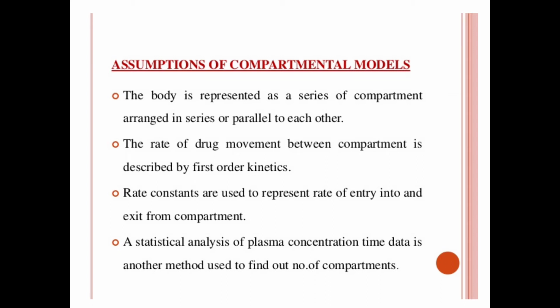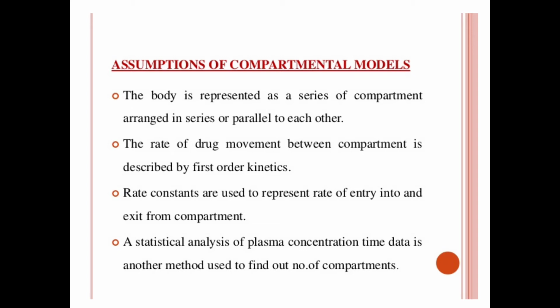This assumption is necessary because if every organ or every tissue or body fluid that can get equilibrated with the drug were considered a separate compartment, the body would comprise an infinite number of compartments, and mathematical descriptions of such a model would be too complex. That's why we are assuming that the body is represented as a series of compartments having similar blood flow or similar affinity. That is the first assumption they have made.